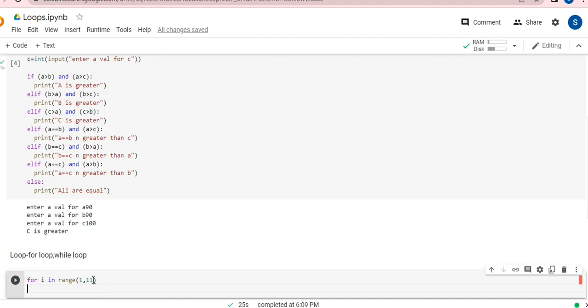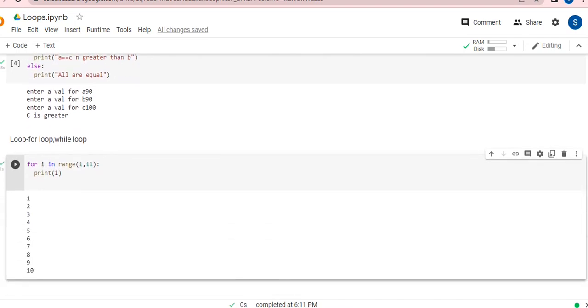Now coming to my next line. Now always remember, whatever loop you're writing, if condition, conditional statement, for loop, while loop, you always need to leave a colon here. I'm coming back to my next line and I'm writing print, opening round brackets, and writing I, and I'm running this, like Control and Enter keys together I pressed. Now you will be able to see the output. You can see how many numbers I'm getting, 1 to 10, all numbers I'm getting, guys.